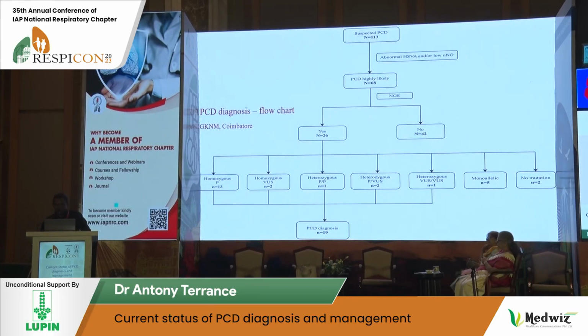Then for patients who could afford it, we did genetic testing, NGS. It was 26 patients. Out of those, we got biallelic mutations in about 19 patients, which accounted for about 75%. But the mutations were pathogenic in only 50% of patients. Therefore, a word of caution: if you do a genetic test straight away, you won't be covering 100%. You might be covering only 50%. The rest 50%, don't discard. They might be PCD as well.